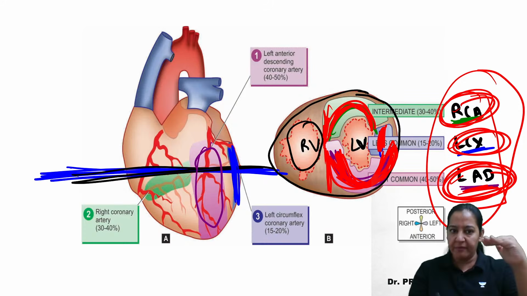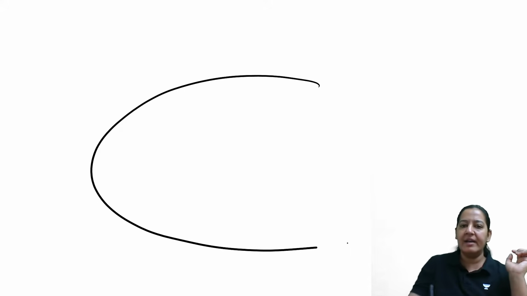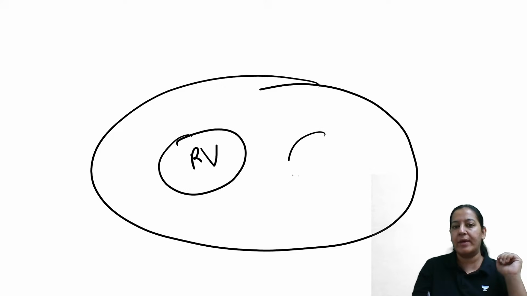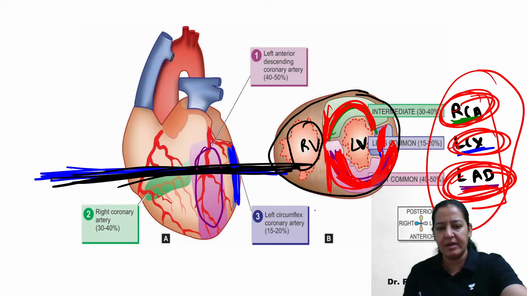You can see the diagram of the heart. Let me cut the heart from here and look at the heart from above. So what will I find? I will find a section like this. You can see this is the right ventricle. This is the left ventricle. You can see the four walls of the left ventricle.